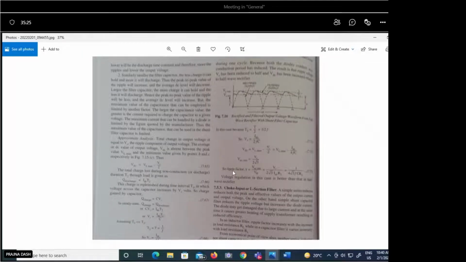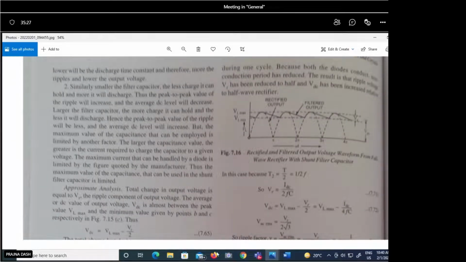You just observe here. In the full wave rectifier circuit, the only difference is that we are getting a waveform whose frequency is more. The pulsating DC, for pi to 2 pi also, we are getting the waveform, and by applying the capacitor we get this type of waveform. When you analyze this practically, it may not be visible as a triangular waveform.